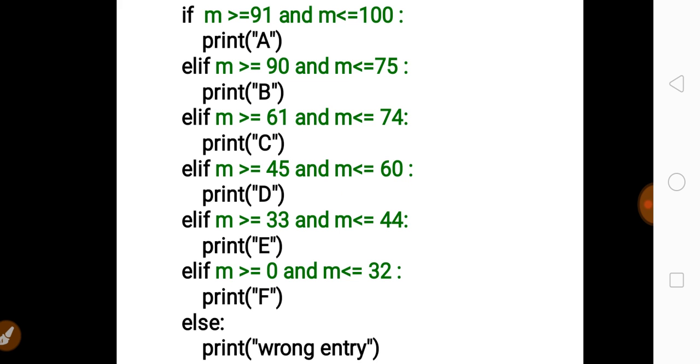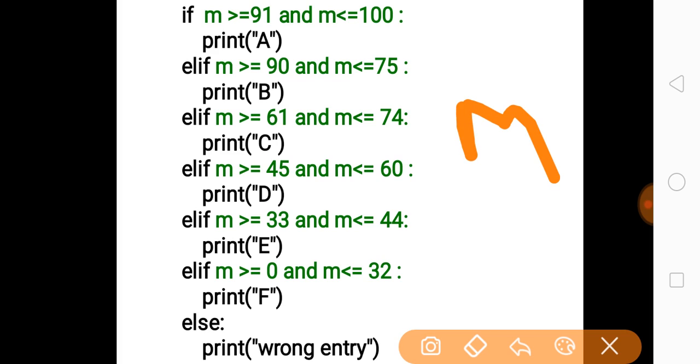So I have written only the if elif part. To get the value of m, you may use the input function. I have not used the input function, I have given only the logic to understand the program. So just see carefully over here. I have received your marks value in the variable m. Now check the first condition that I have constructed.